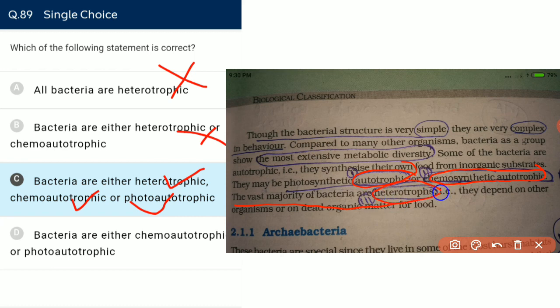So they can be autotrophic bacteria like cyanobacteria, or chemosynthetic autotrophic bacteria like Rhizobium, Nitrosomonas and Nitrococcus, which use chemical energy, or oxidation and reduction energy, for making food. And the majority of bacteria are heterotrophs, meaning they depend on other organisms or dead organisms for their food.